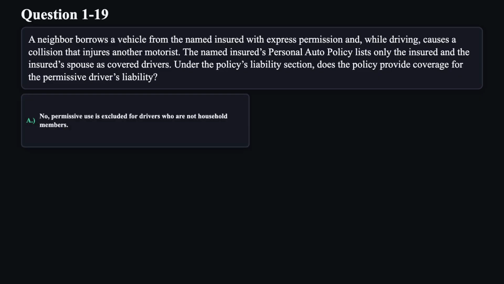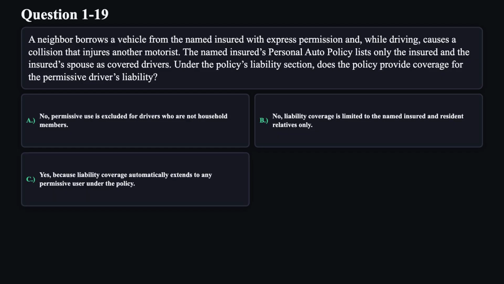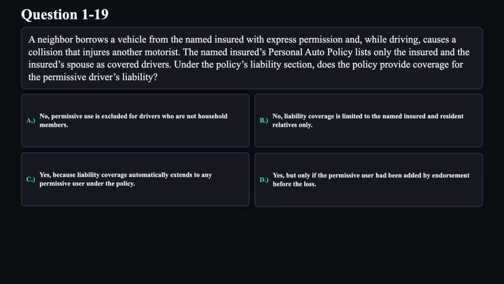A. No, permissive use is excluded for drivers who are not household members. B. No, liability coverage is limited to the named insured and resident relatives only. C. Yes, because liability coverage automatically extends to any permissive user under the policy. D. Yes, but only if the permissive user had been added by endorsement before the loss.